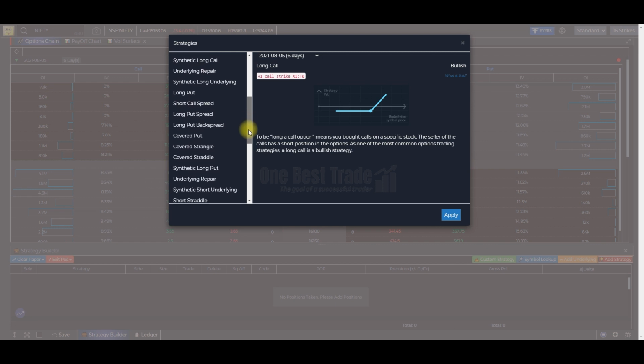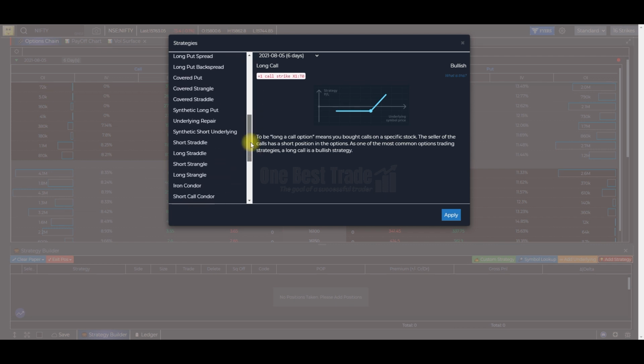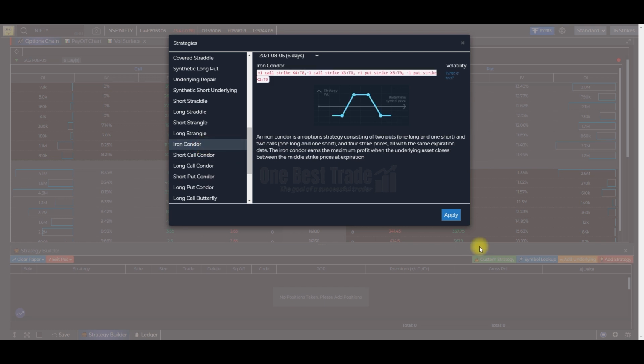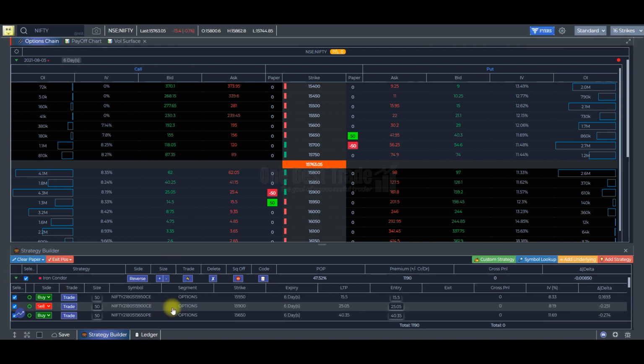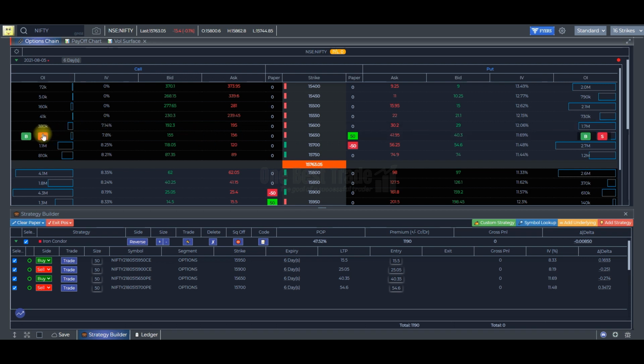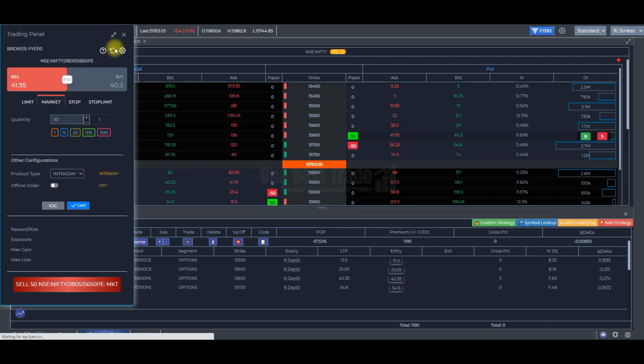Say example, you want to implement iron condor. Just go and click the iron condor and just click apply. Automatically strategy will be implemented, and you can see here. So you can also buy and sell from the panel also. You just go and press it. You can also sell directly from the option chain itself.